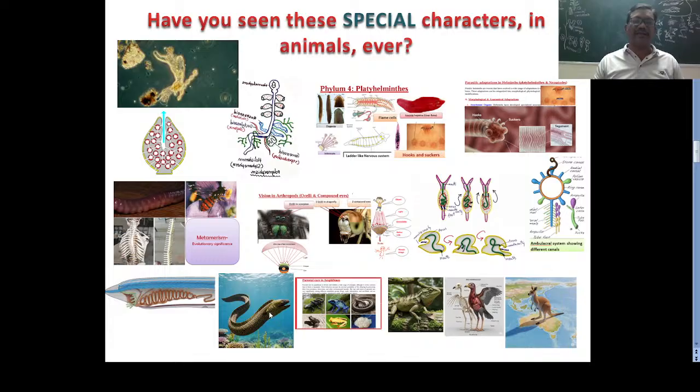Another important thing is parental care in fishes. How can the fishes take care of their eggs? And in amphibia, the special character is also parental care. Remaining all are general characters. The parental care is somewhat increased compared to the fishes. Amphibians can transport the eggs, and they can transport the tadpole larva. Those are the special characters.